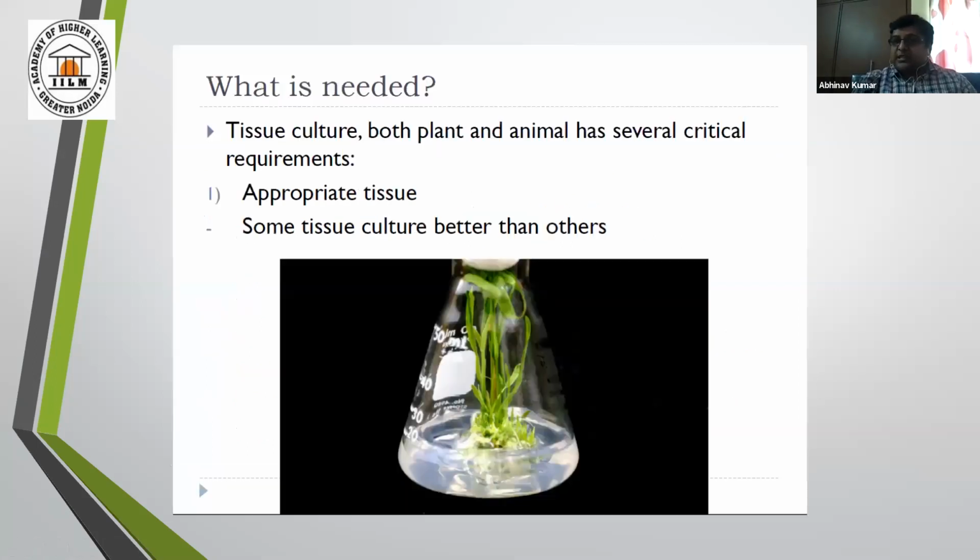So what is needed practically? I mean, both plant and animal tissue culture have several critical requirements. The first one is appropriate tissue. Some tissues are better than others. Why better? Fine. Because maybe it is young, it contains more dividing cells than others. These are basically two reasons which make a specimen better than another.